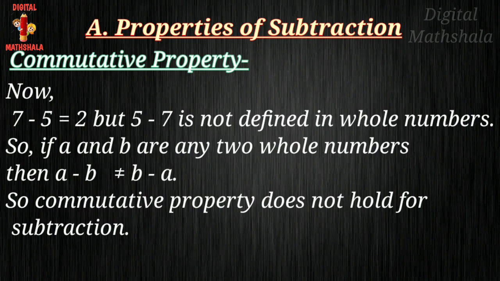Now 7 minus 5 equals 2, but 5 minus 7 is not defined in whole numbers. So if A and B are any two whole numbers, then A minus B is not equal to B minus A. So commutative property does not hold for subtraction.